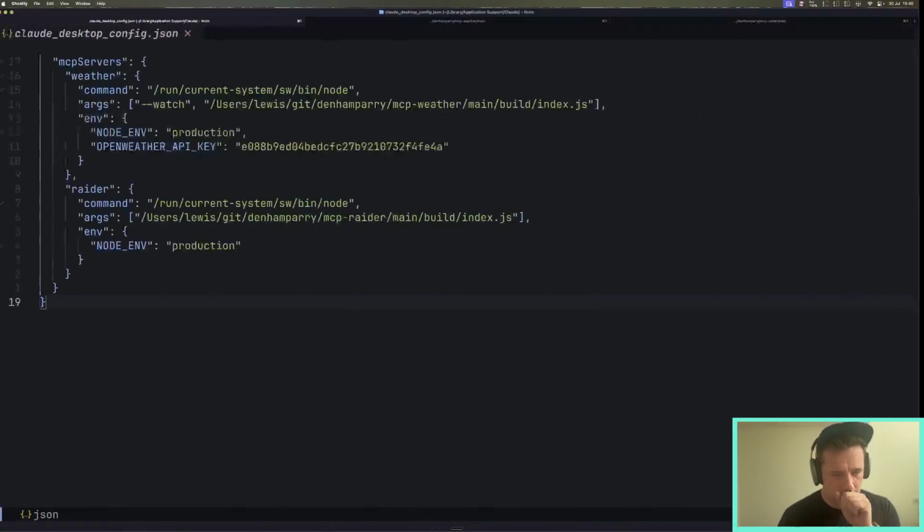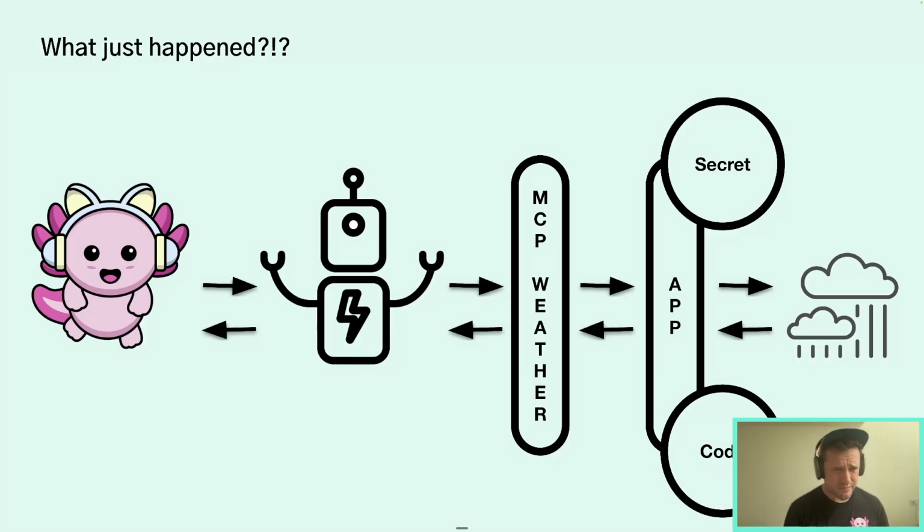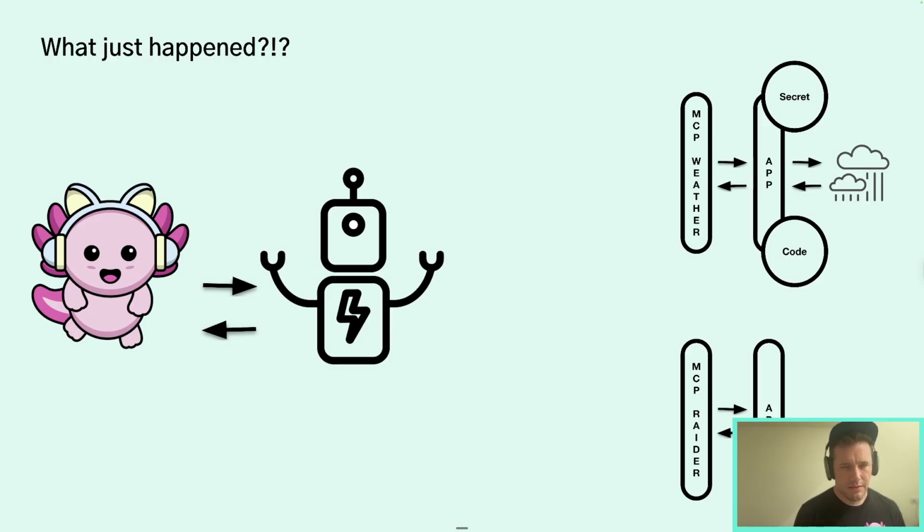So let's go back to our slide deck and let's just review what just happened. So we had Ivy, and they were working with Claude. We'll call the robot Claude from now on. Claude Desktop, and Ivy asked what the weather was like in Cardiff, went to MCP weather, which went to the app using the secret, and the code was able to get the weather from the third-party data source, and that was returned to the app, which returned it to MCP weather, which returned it to Claude Desktop, reviewed it, and decided to give that feedback back to Ivy.